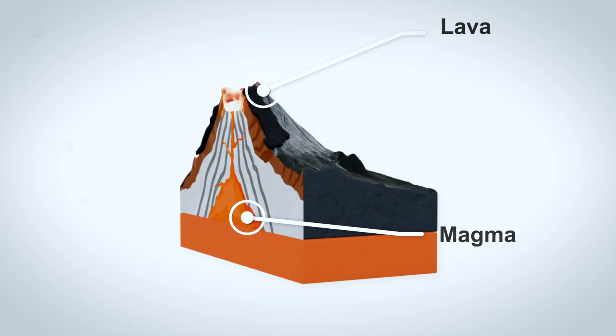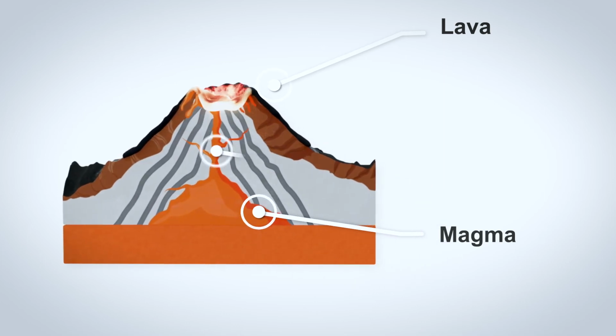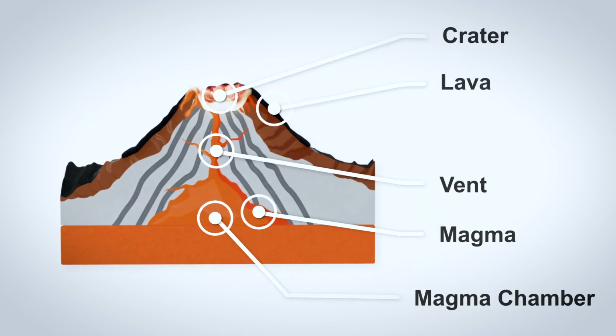Magma is a molten rock that has not yet reached the Earth's surface. Magma is stored in magma chambers underneath the Earth's crust. Magma rises up through a tunnel called a vent, which is on the inside of the volcano.